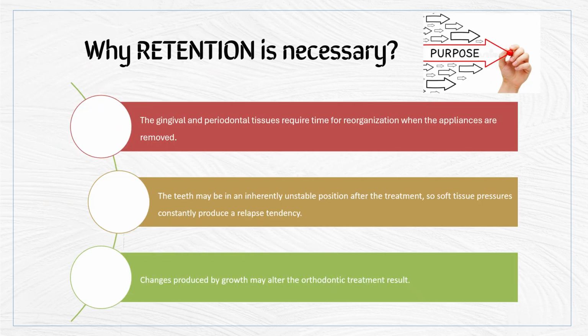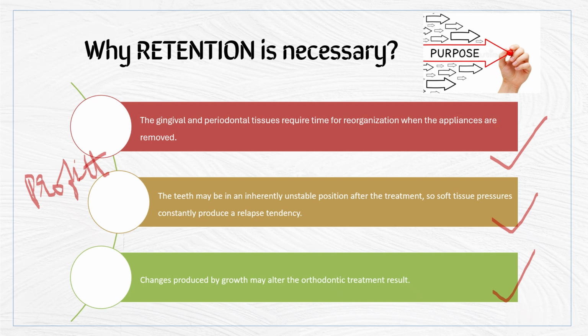So now, what is the purpose of retention? Why is the retention process so necessary after orthodontic treatment? There are three main important reasons, given by an author called Profit. The main reason is that the gingival and periodontal tissues require more time for reorganization into a new position.